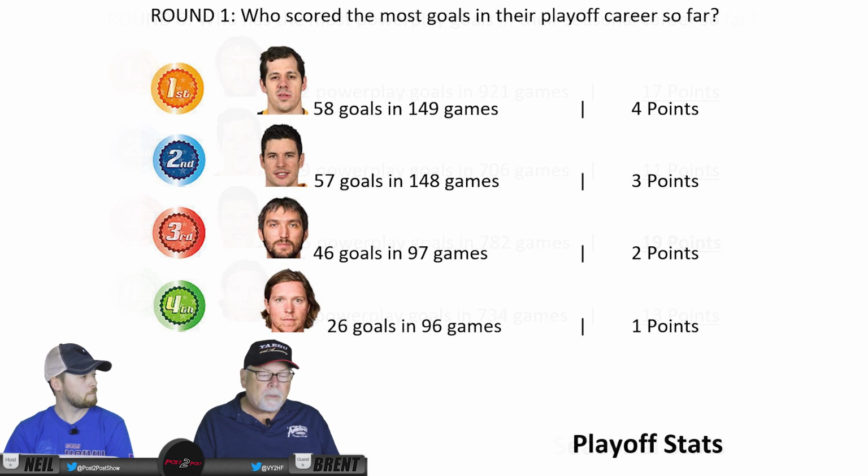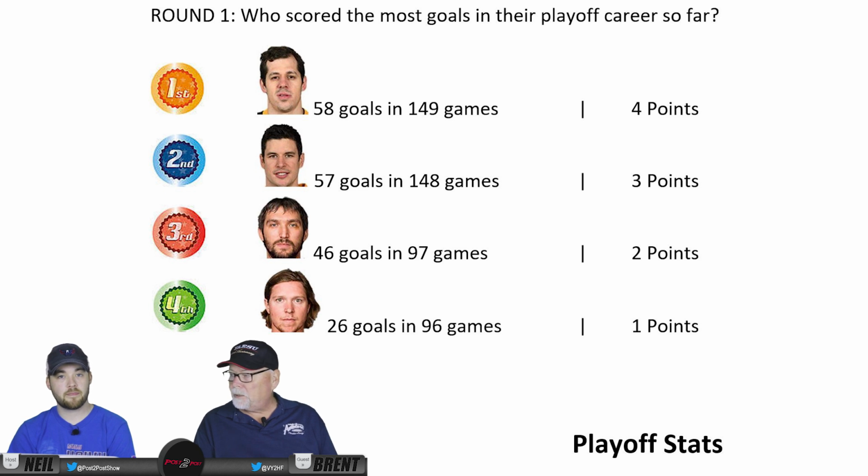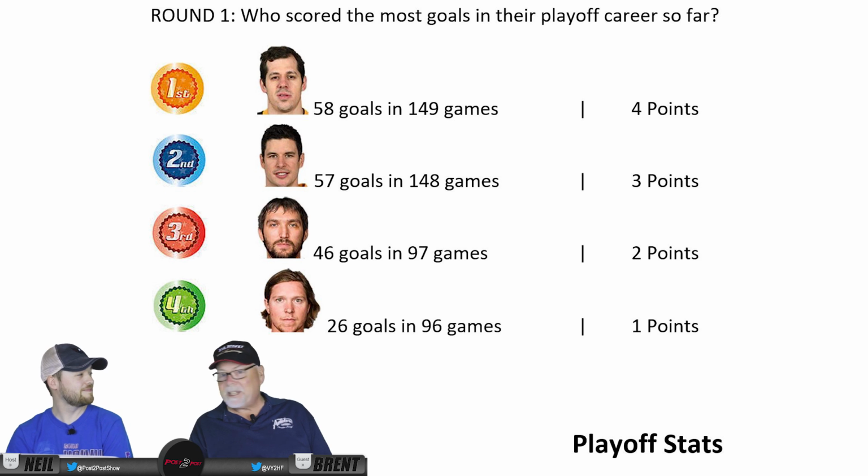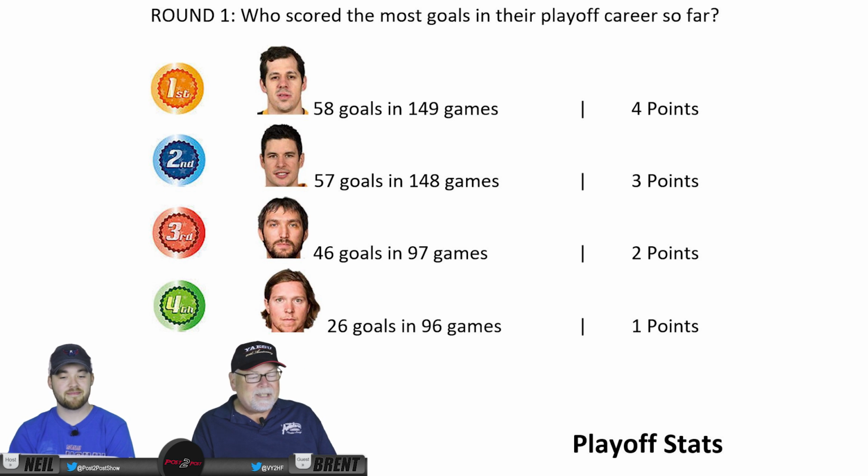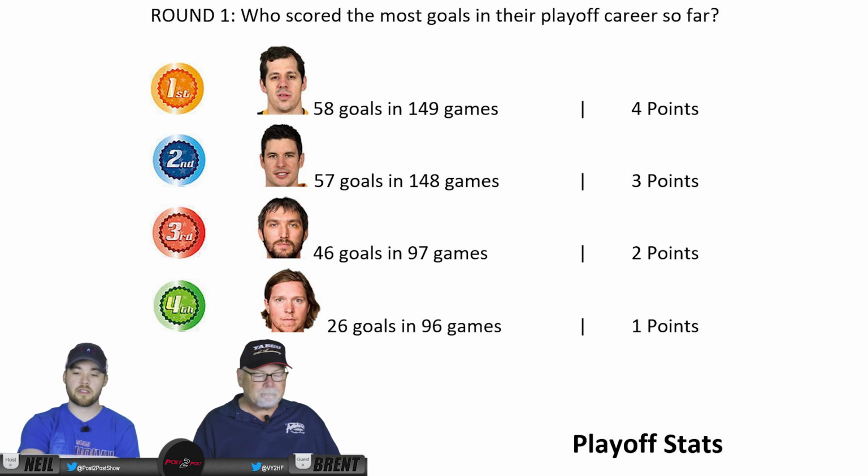Round 1. Who scored the most goals in their playoff career so far? And it is Evgeny Malkin with 58 goals in 149 playoff games. Okay. Next is Sidney Crosby with one fewer goal, 57 in one fewer game, 148. So he's almost there. Next is Ovechkin with 46 goals in 97 games. And then Backstrom with 26 goals in 96 games. All right, so Malkin's in the lead with 4 points.